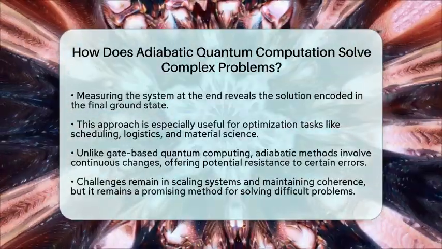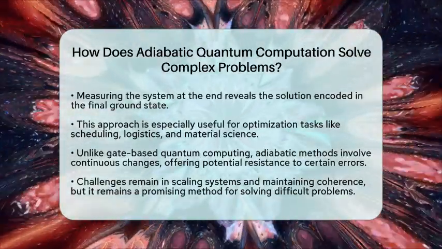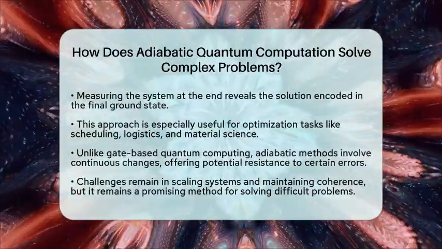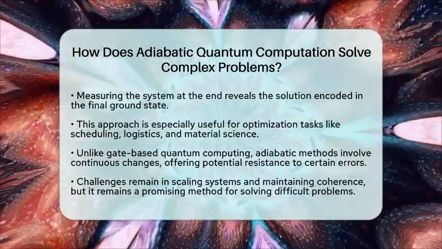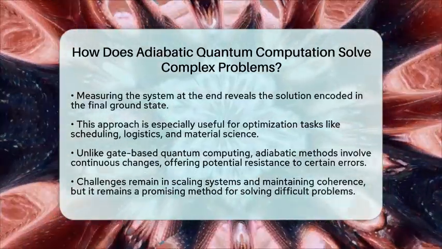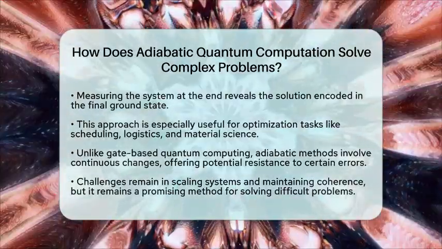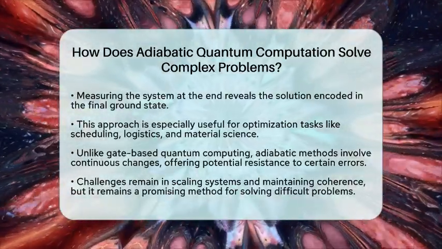It offers a new way to harness quantum mechanics for solving real-world issues, especially in the field of optimization and quantum simulation. Ultimately, it turns a complex problem into a search for the lowest energy state, guiding the system to the best solution through slow, careful evolution.